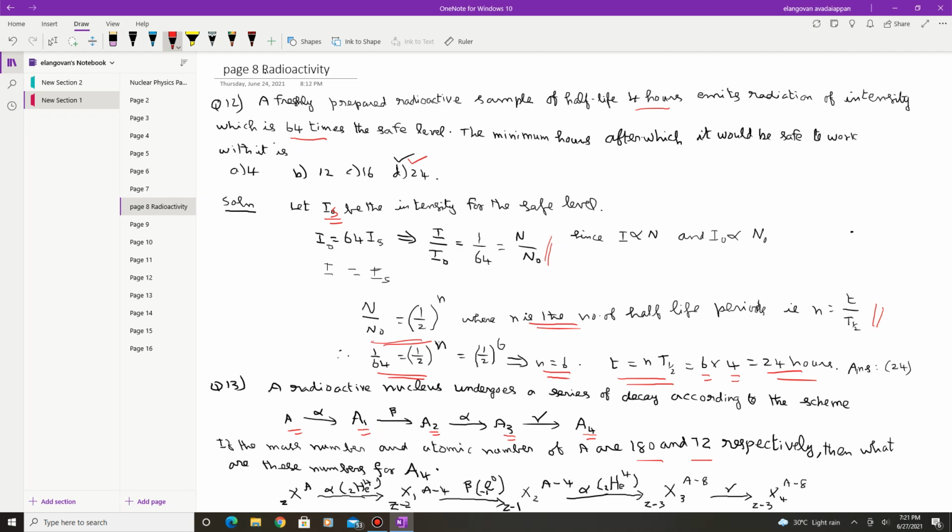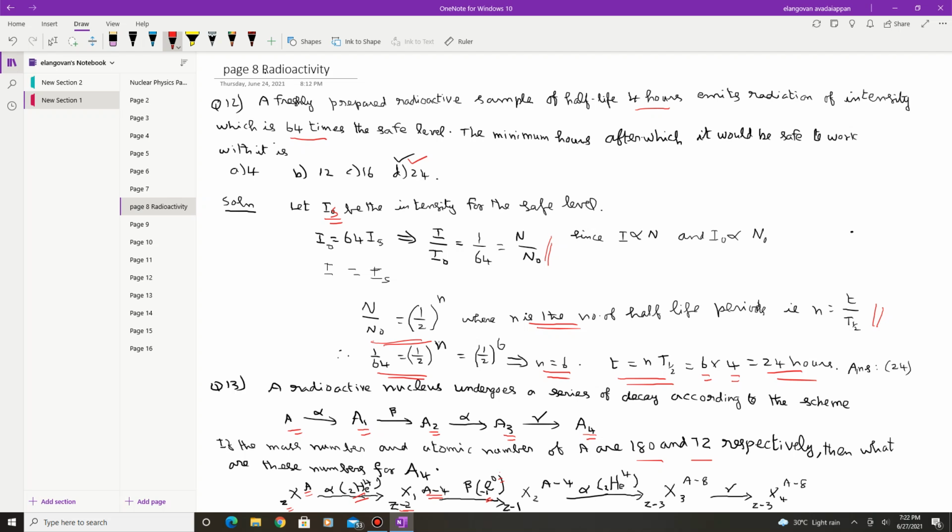This is the question. If you take the first one, X with A value and Z value, here there is an emission of alpha. Alpha is a helium nucleus, 2He4. So after the emission of alpha, A is reduced to A minus 4 and Z is reduced to Z minus 2. Then it emits the beta. Beta means electron. For the electron, the A value is 0 and the Z value is minus 1.